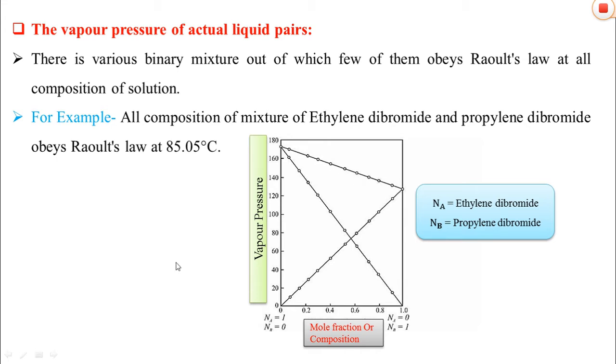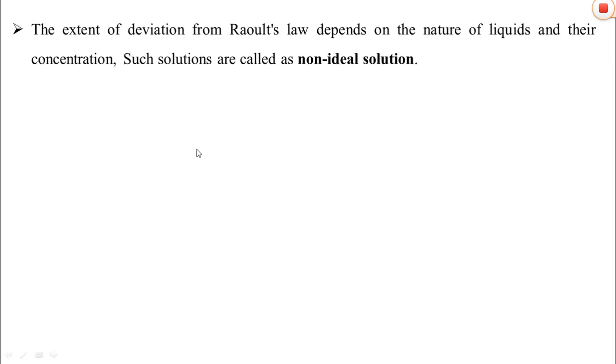But in some cases the binary solutions do not obey Raoult's law. They show some deviation from the ideal solution, therefore they cannot obey Raoult's law. That's why they are called non-ideal solutions. The extent of deviation from Raoult's law depends on the nature of the liquid and the concentration.